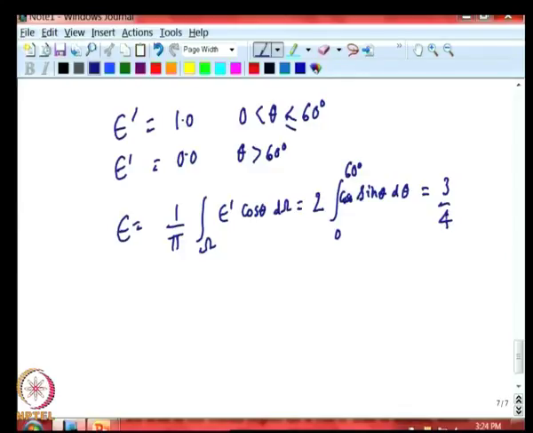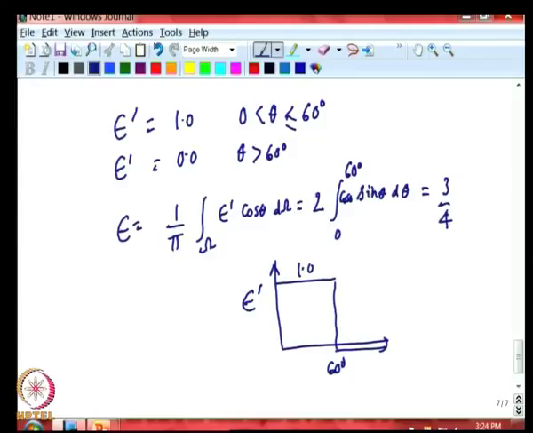So, in this case, where the material had emissivity variation that was constant from 0 to 60 and went to 0 after that, the hemispherical value is 3/4 of the directional normal value, and this is somewhat higher than what we saw in the previous example, where it was 2/3.